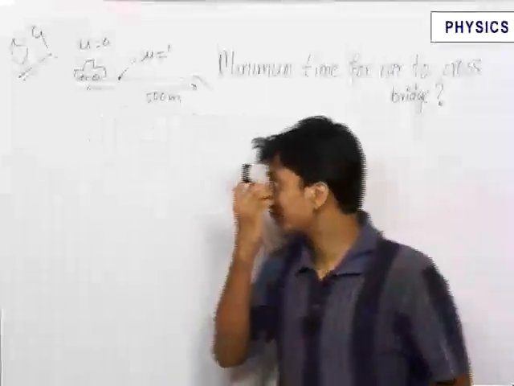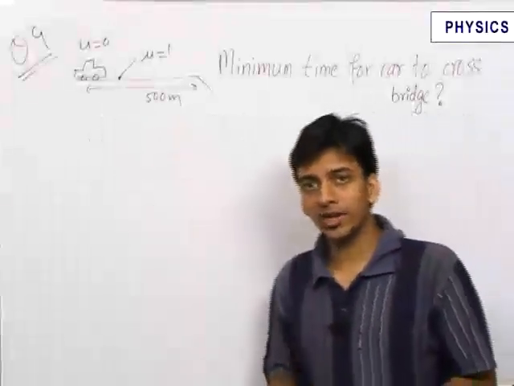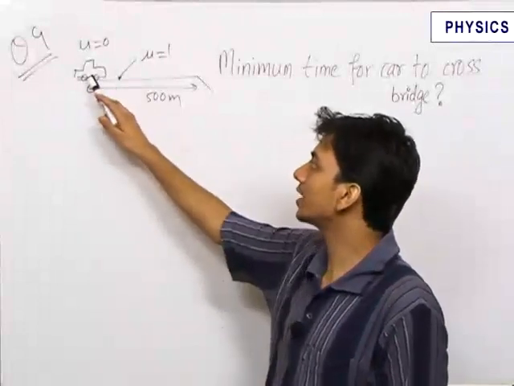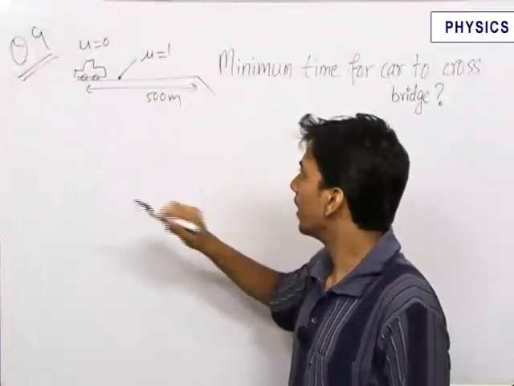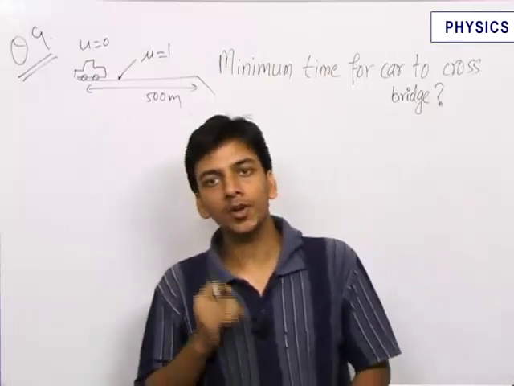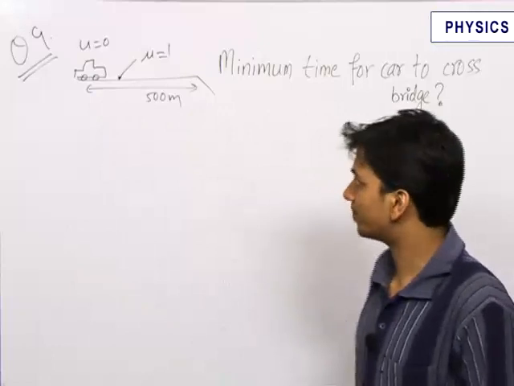So in this question, we have a car which wants to cross the bridge. Initial velocity of the car is 0. The friction coefficient between the tires and the road is 1, and it has to cross a 500-meter long bridge. We need to find out the minimum time the car will take to cross the bridge.